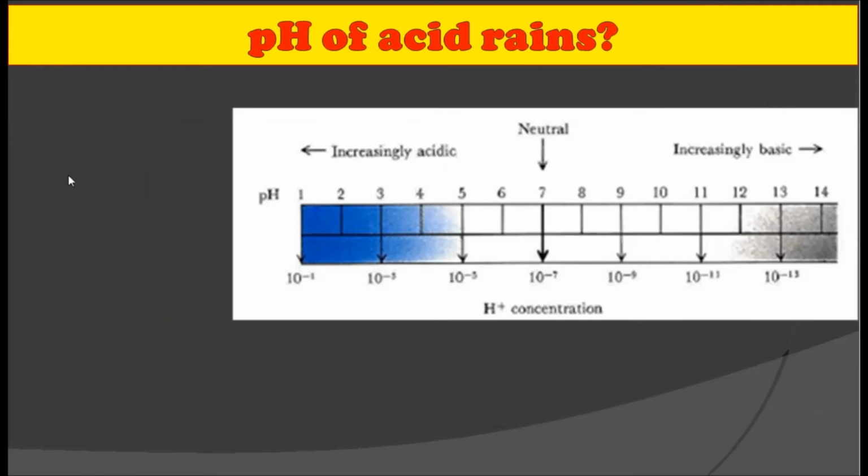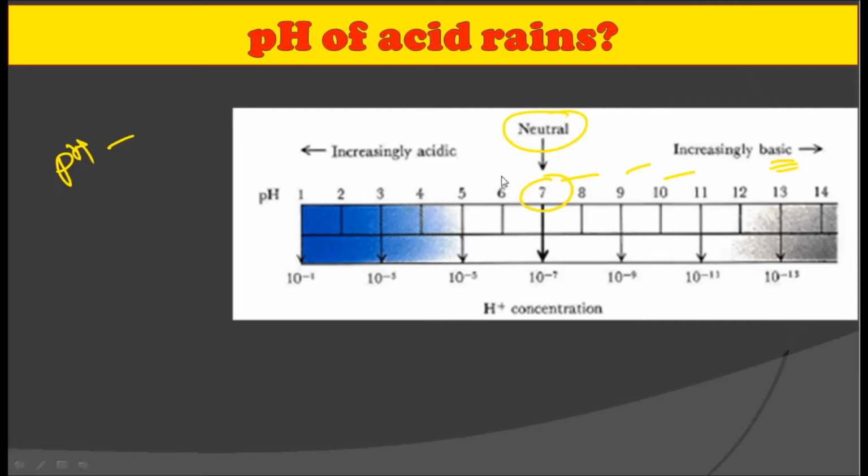Alright. Now, what is the pH of this acidic rain? As you know, on the pH scale, if we consider the central point, that is 7, it is the neutral point where we have distilled water. Now, if you go above the neutral, that is 8, 9, 10, the basicity of the substance increases.